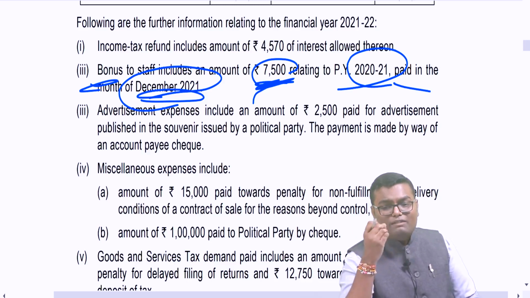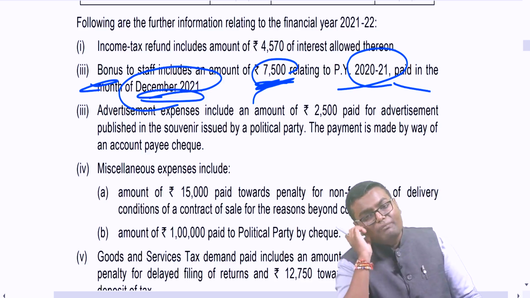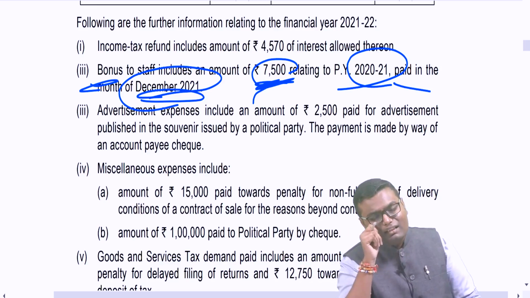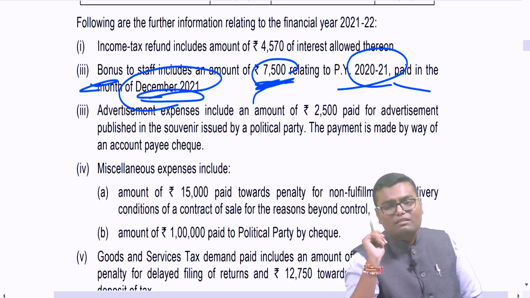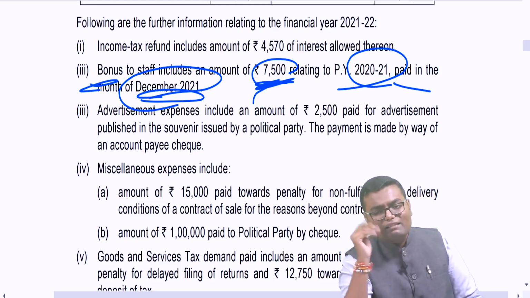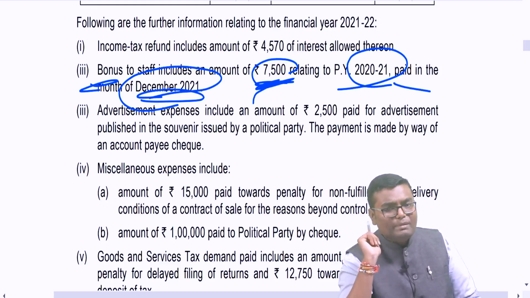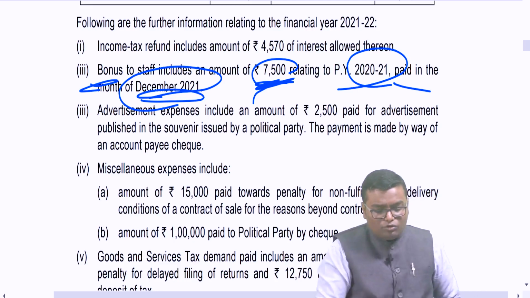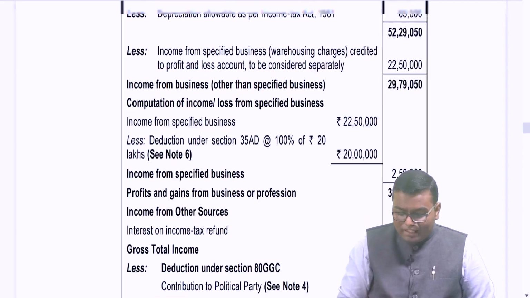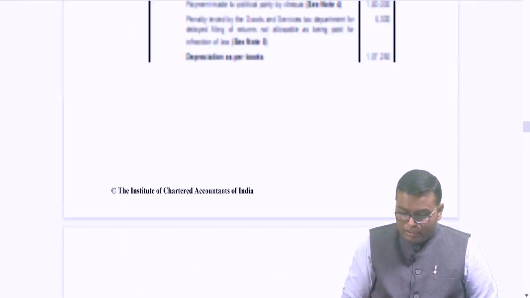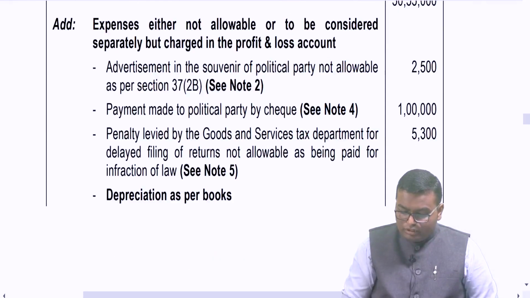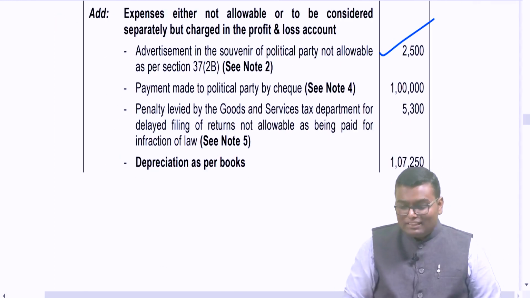However, whatever expense you have disallowed because you have paid to a political party is allowed as a deduction under section 80GGC, because this person is an individual, only if it is not paid in cash. This is not paid in cash. So first what I have to do, 2,500 I will add back while computing PGBP income. But then under 80GGC I have to deduct, no?